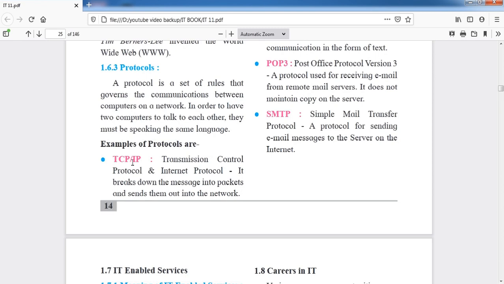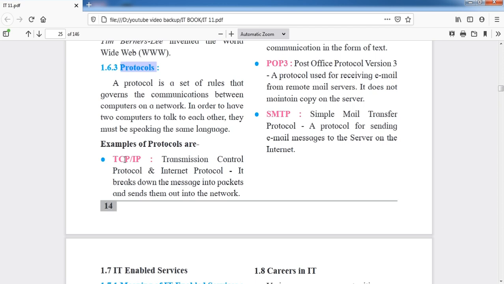Let's discuss protocols. What is a protocol? A protocol is a set of rules that governs the communication between computers and the network. It means when a computer is in the network, it must follow some rules or a set of instructions. In order for two computers to talk to each other, they must be speaking the same language.